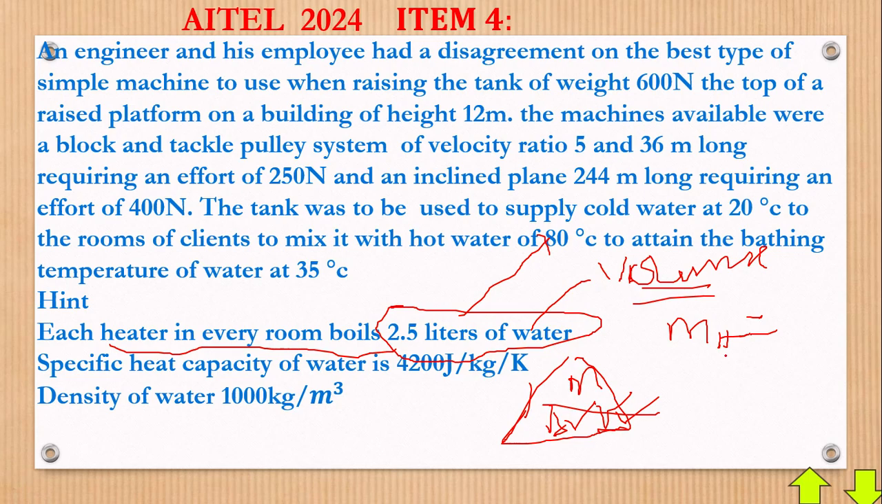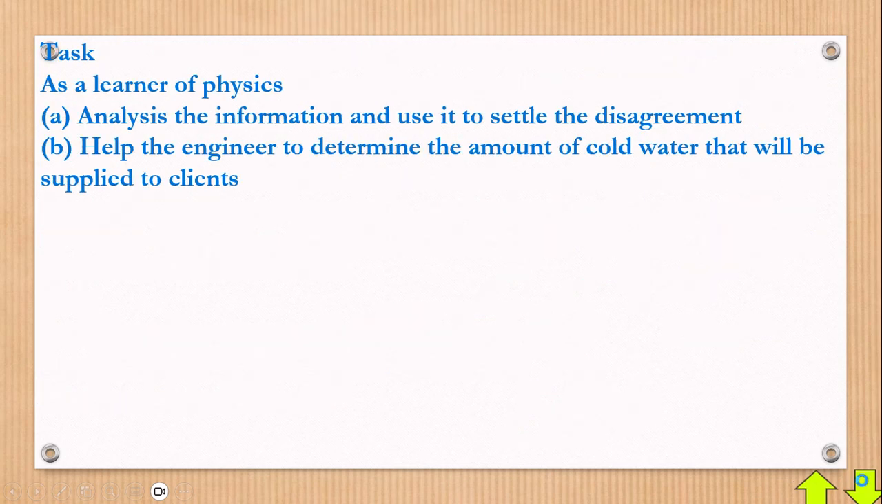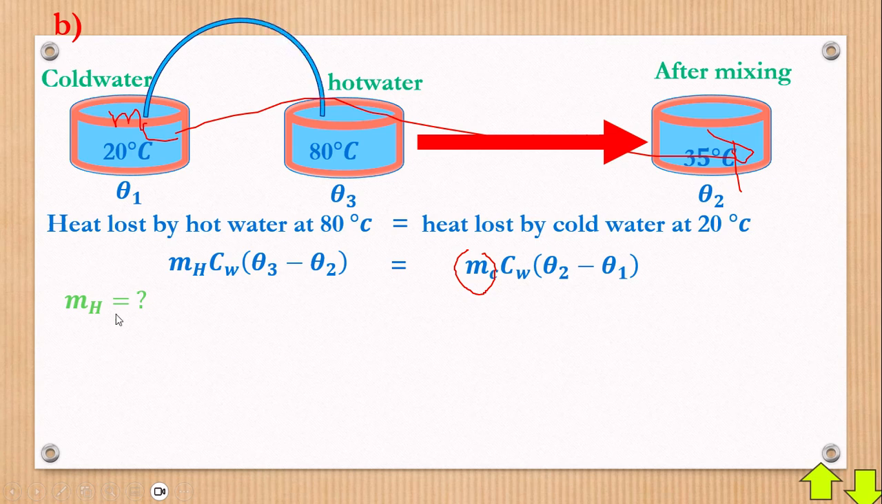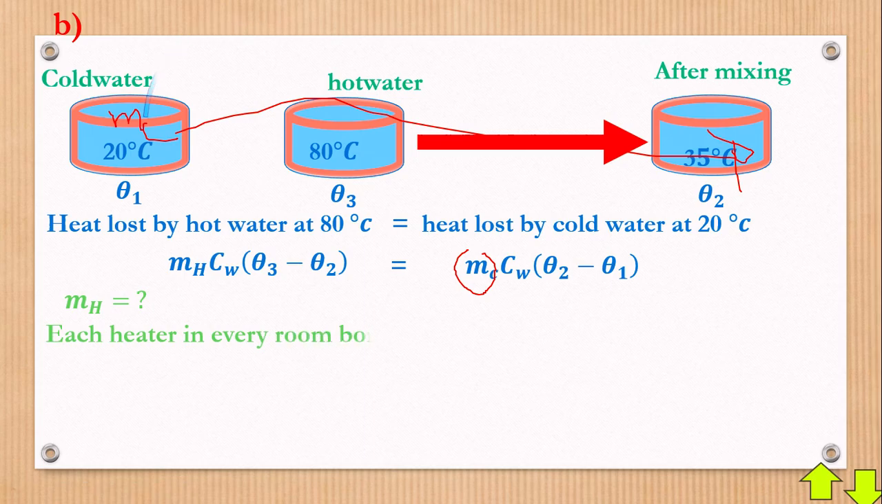We get that converted first of all. Let's go there. So we know it is 2.5 liters of water, since that's what the heater is heating, and that is water boiling at 80 degrees. So what mass of hot water? Reminding you that each heater in every room boils 2.5 liters of water. Now that's a simple reminder that if they are boiling 2.5 liters of water, it means that the water at 80 degrees was of volume 2.5 liters.